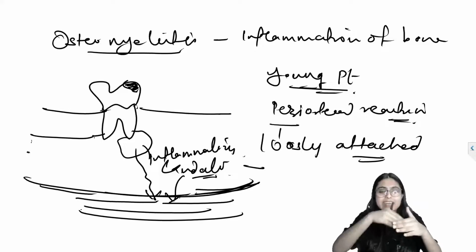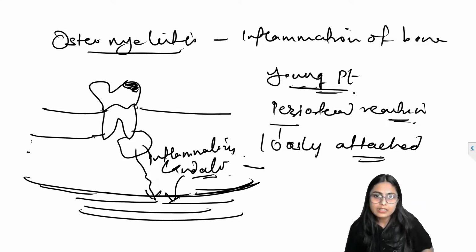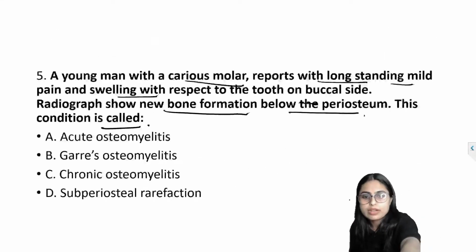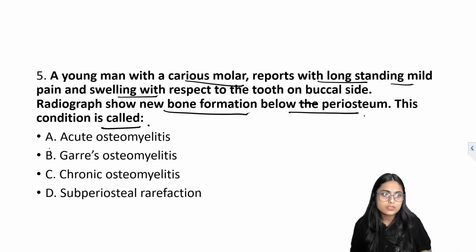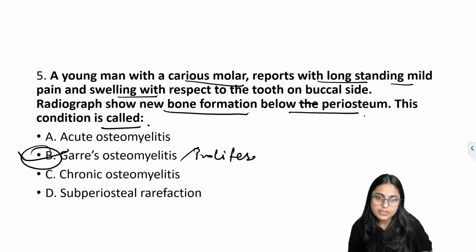When this periosteal reaction takes place frequently, in a cyclic manner, it leads to formation of an onion skin appearance. Onion skin appearance, right? And this condition is called Garre's osteomyelitis, which is also called proliferative periostitis.